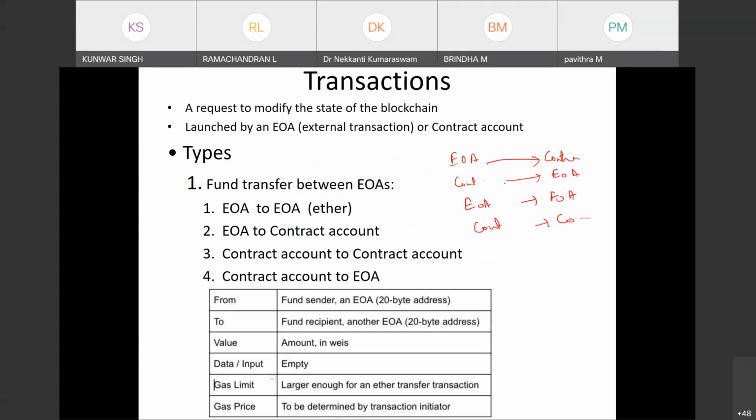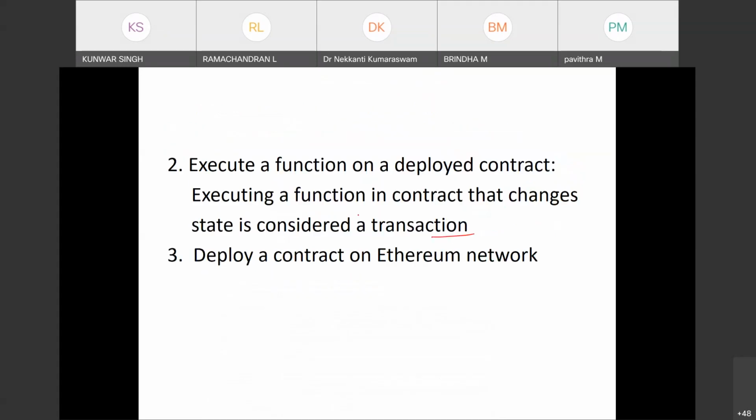One is transferring the money. That can happen 4 ways. Second, you execute the function of the contract, and that results in a transaction. Whatever the output of the function is will result in the transaction, and that transaction will be added into the blockchain. And the third type of transaction is while deploying the contract. The contract will be inside the transaction, and the transaction will be added into the blockchain. So these are three types of transaction in the Ethereum blockchain.